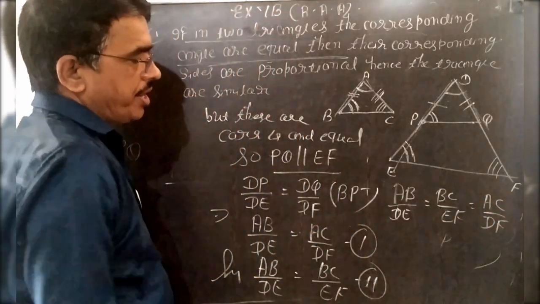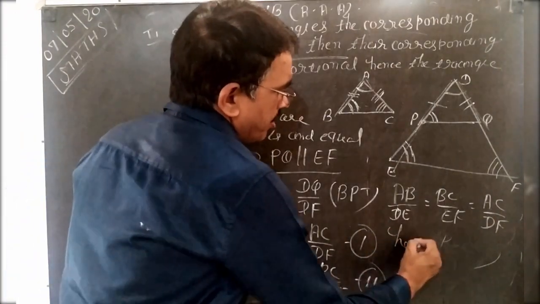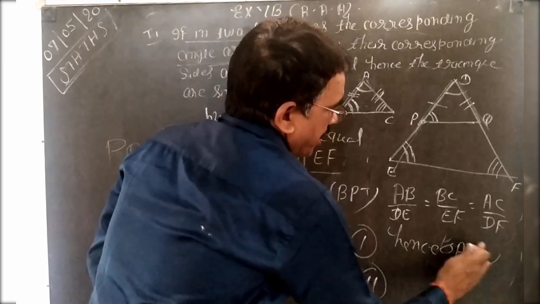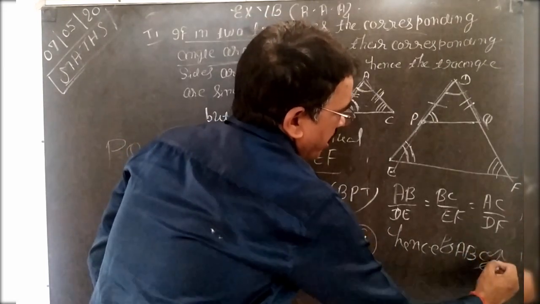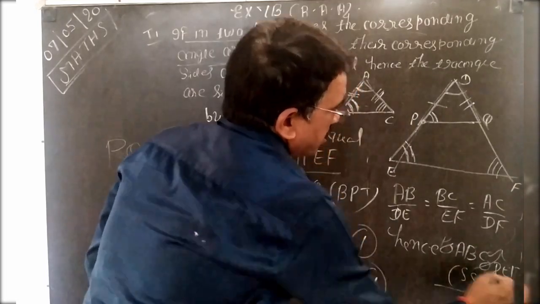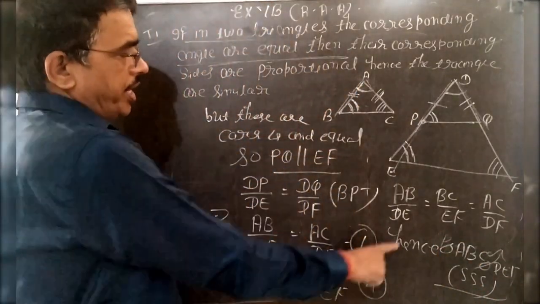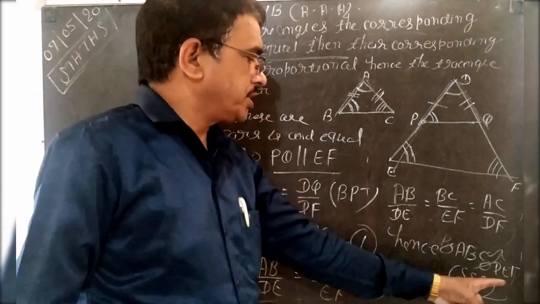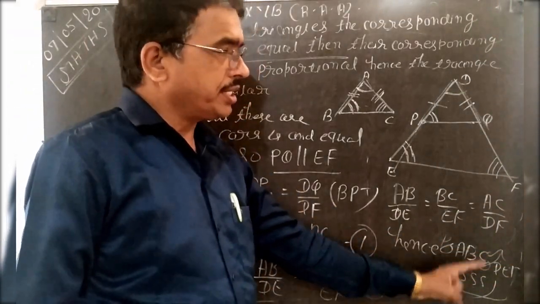All three ratios are equal. Hence, triangle ABC is similar to triangle DEF by SSS similarity. Because all three sides are proportionally equal, these two triangles are similar by the SSS property.